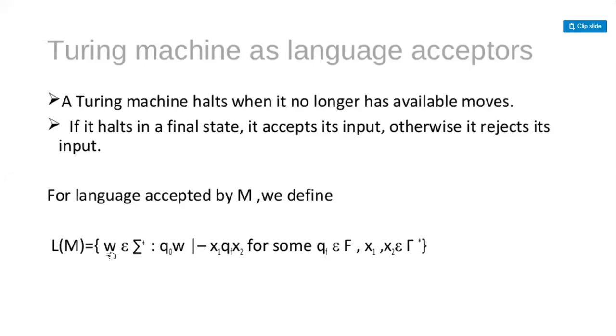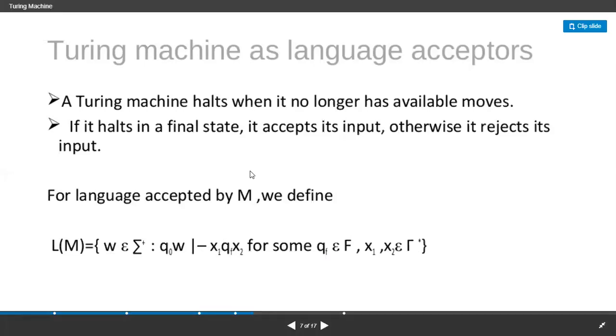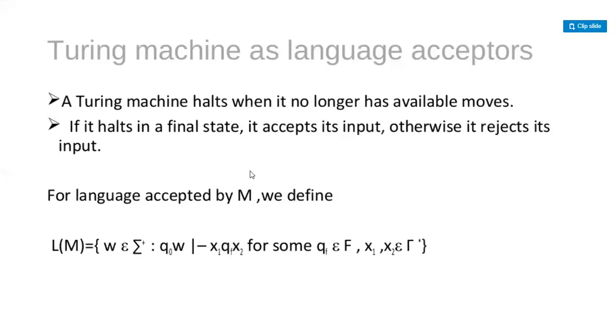And here only the two points you need to remember. One thing is when we are doing the halt, if it halts in a final state, then we can say that it accepts its input. Otherwise we can say that it rejects. Or else if you want to proceed further, but you are not having further moves, then you can halt it.